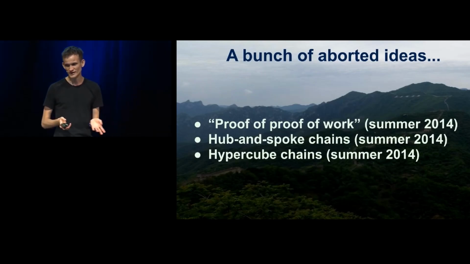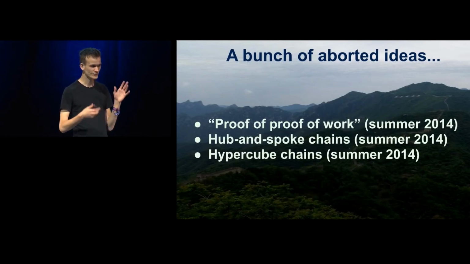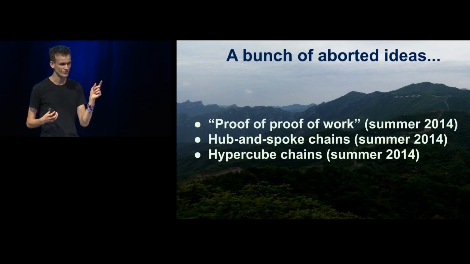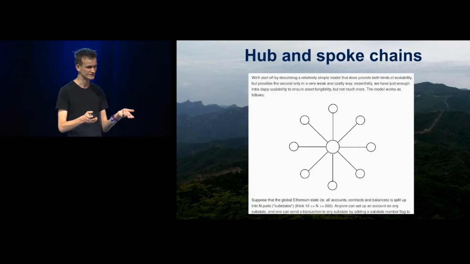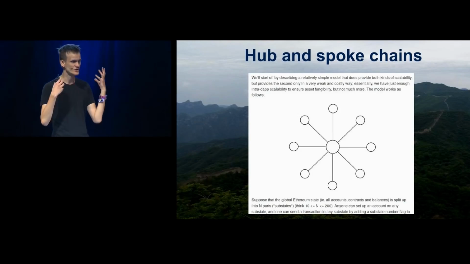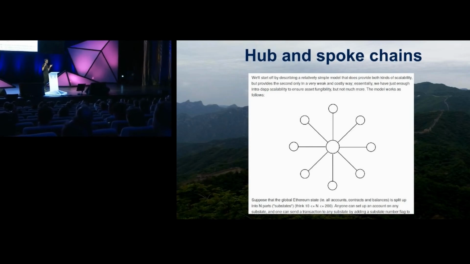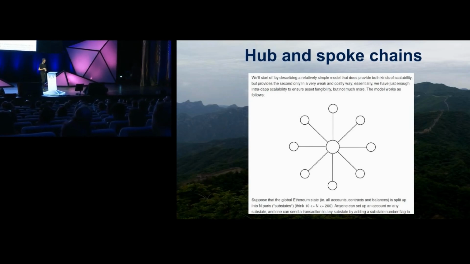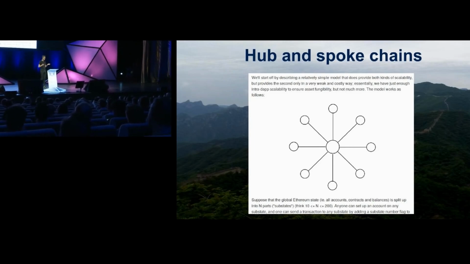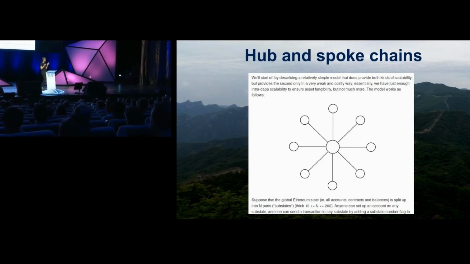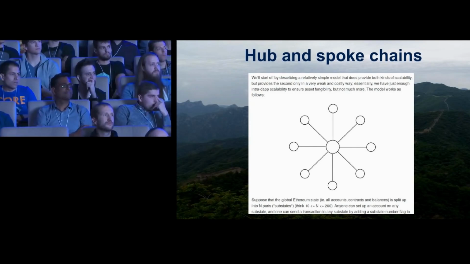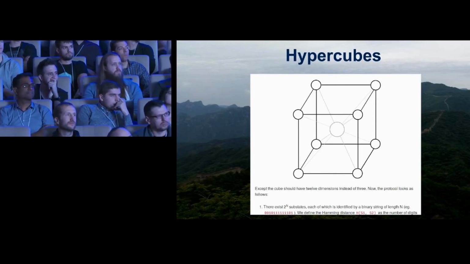So what happened in 2014? First of all, we went through a bunch of interesting and aborted ideas. Proof of work was one suggestion to try to improve scalability. Hub and spoke chains: you have one chain in the middle and a bunch of chains on the edges. This was a very early scalability and sharding proposal that tried to improve scalability for local transactions, but not for global transactions, those that jump from one shard to another.